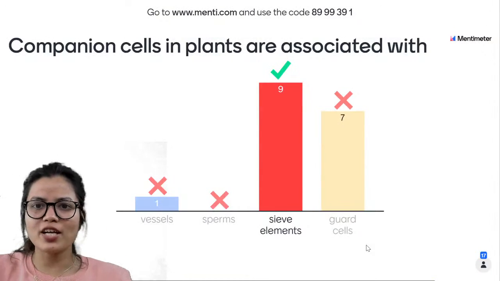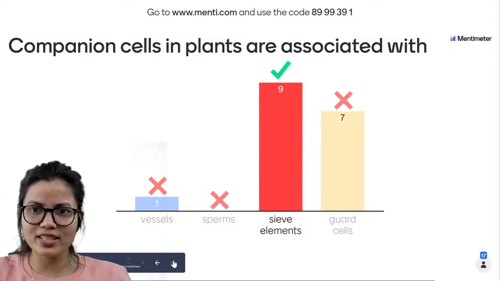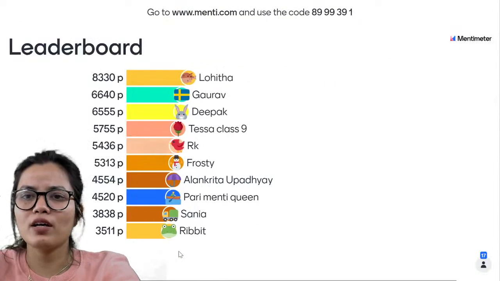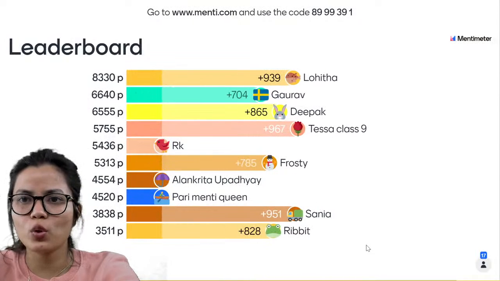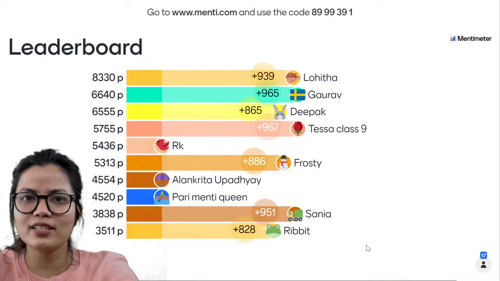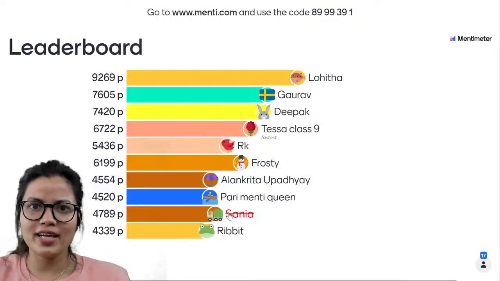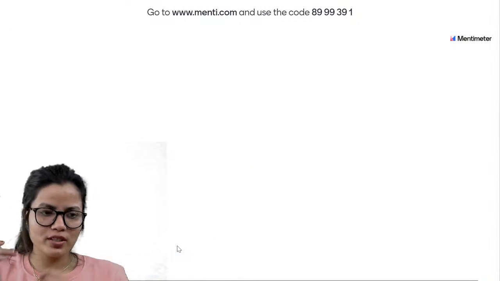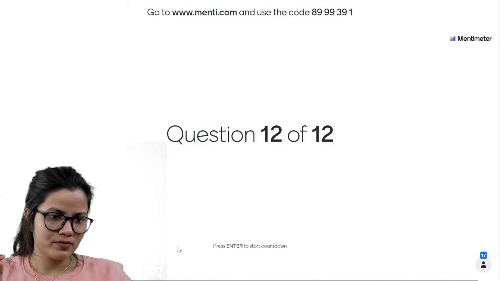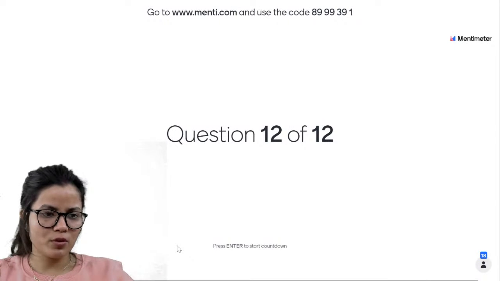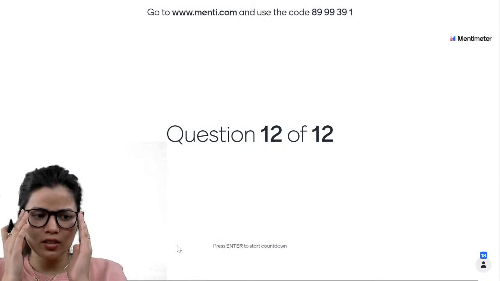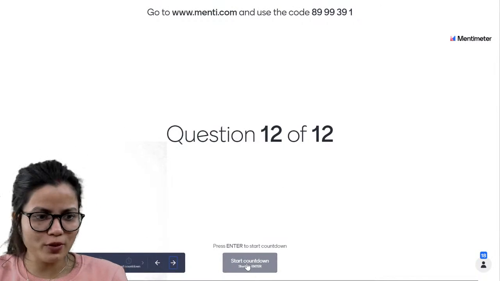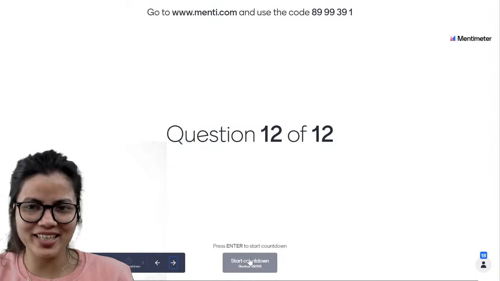Fine. So we have 9 of you who have marked it correctly. Wow, that's great. Now we will have a look over the leaderboard. Lohita is leading the leaderboard with 9,269 points. Let us move to the next question, question number 12. We'll have a look over the last question, then we'll have the leader for the day.